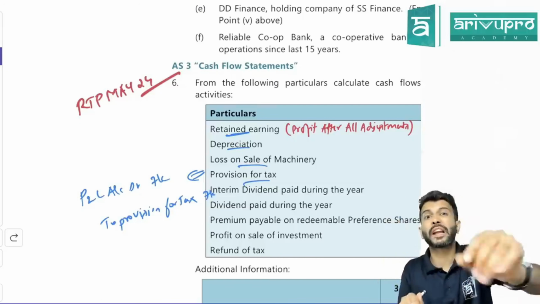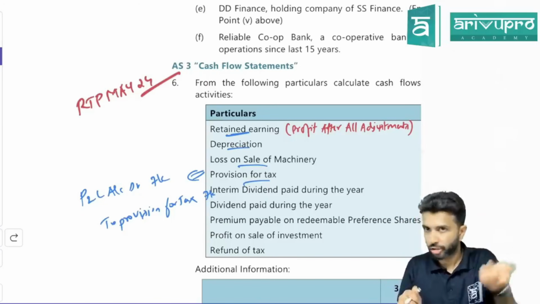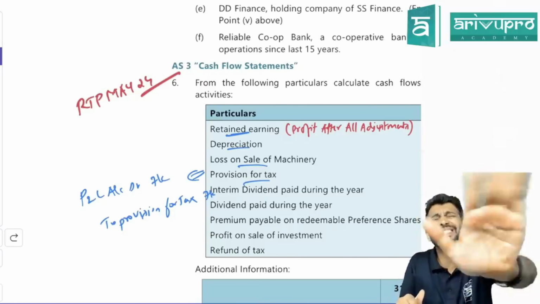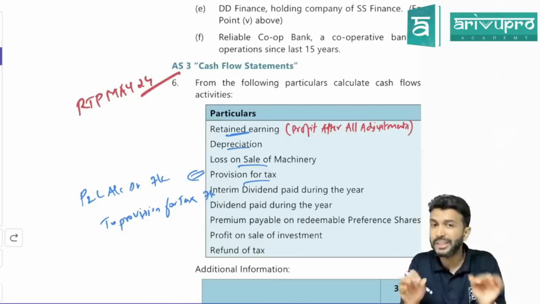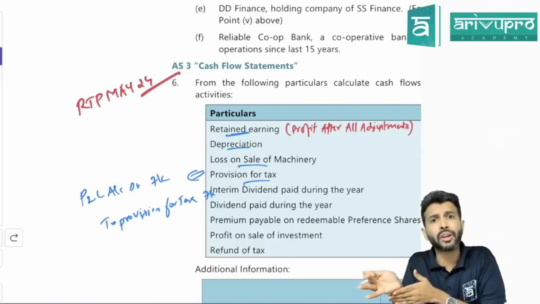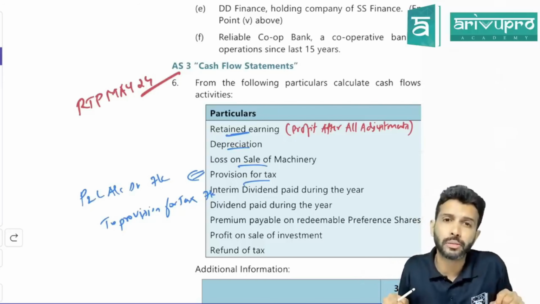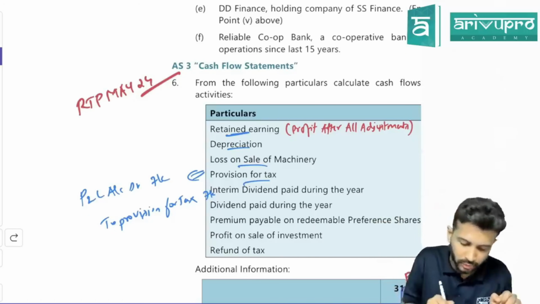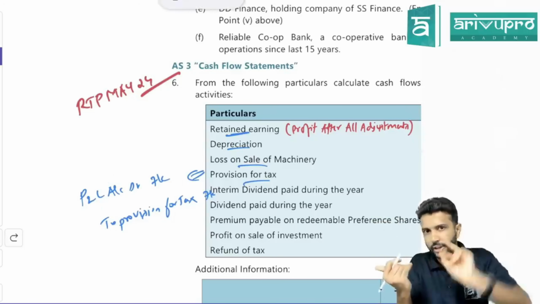Because tax paid you show separately, we don't want provision for tax. We want tax paid. Sometimes whatever you make provision, that much only you will pay. Provision for tax means estimated tax. Will you do the estimate so nicely that only that much you will pay to the government, or can your estimates go wrong? Sometimes you may make a lesser estimate or a higher estimate. So whatever provision you have made, this much profit is reduced, so add it back.